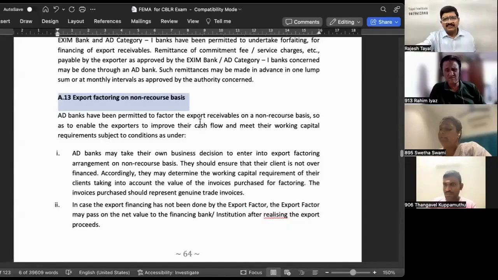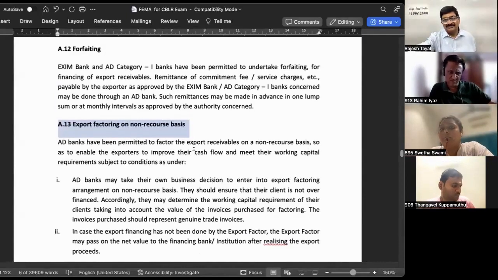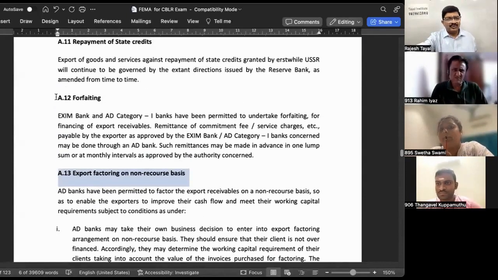Sir, and what is forfeiting? That is what I need to discuss with you. Okay, that's 12. This is not forfeiture.